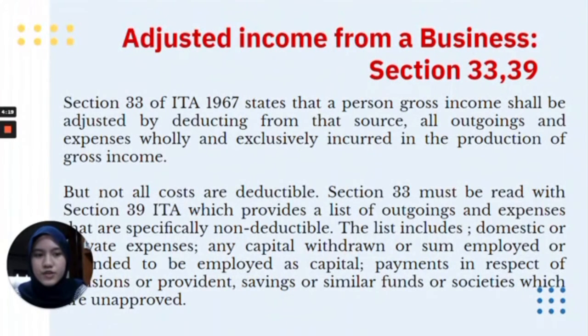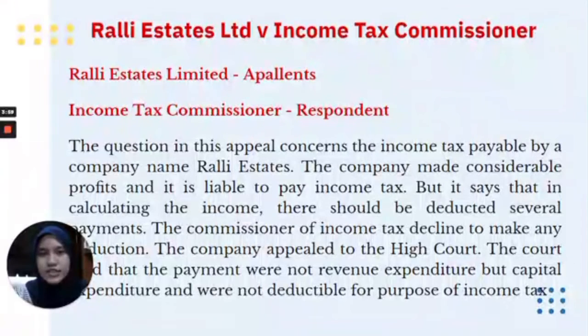This list includes domestic or private expenses, any capital withdrawal or sum employed or intended to be employed as capital, and payments in respect of provisions of provident, savings or similar funds or societies which are unapproved. So let's see the case that relates to this section.